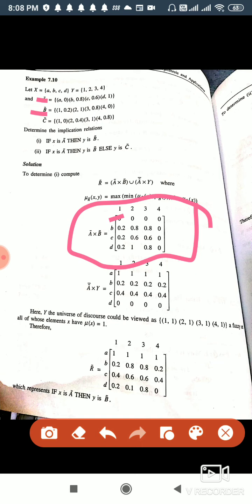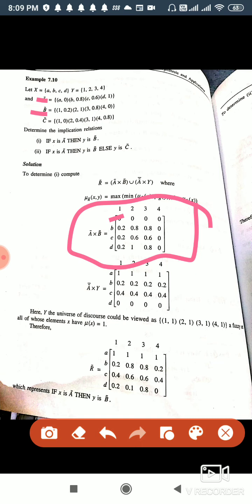Now not A cross Y is basically the matrix of not A only. We will just write down not A because Y is a function that is crisp and every value is having a membership function 1. So crisp, whenever crisp element is given or crisp set is given, its truthness value is 1. So we have to compare every value of not A with 1. So we have to take the minimum of the two. So every value will be the minimum or less than y's value. So we will just write here not A's value.